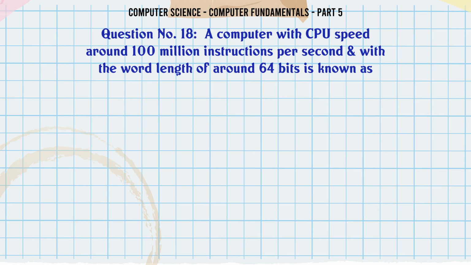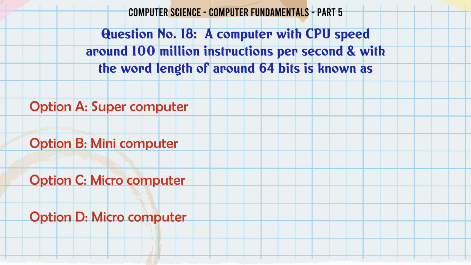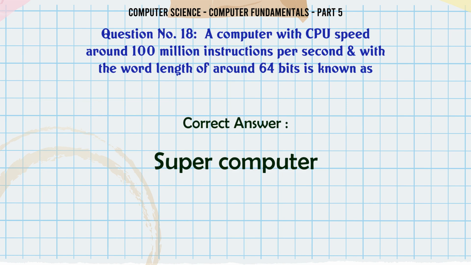A computer with CPU speed around 100 million instructions per second with the word length of around 64 bits is known as A. Supercomputer. B. Mini-computer. C. Microcomputer. D. Microcomputer. The correct answer is supercomputer.